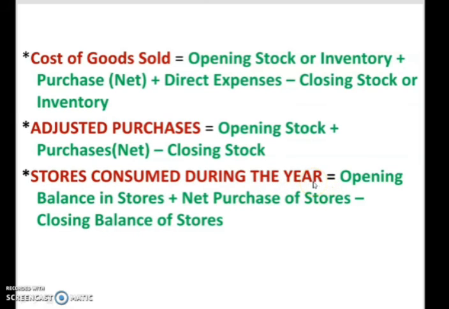If you are purchasing any item from the stores, or any item related to your production, how much was consumed during that year? To get that amount, you go with this formula: opening balance in the store plus net purchase of store minus closing balance of the store.